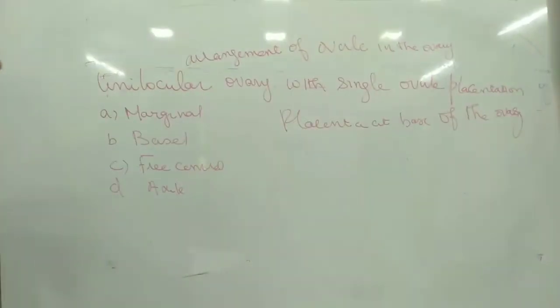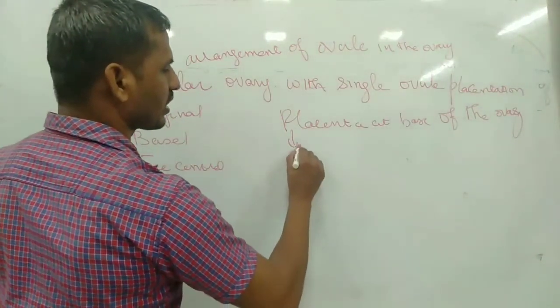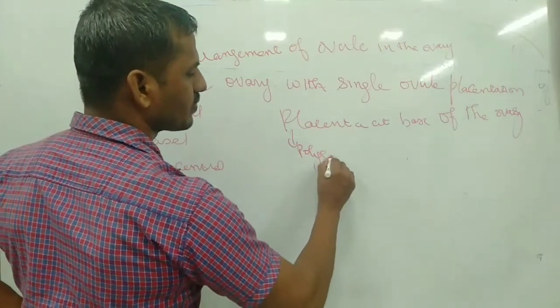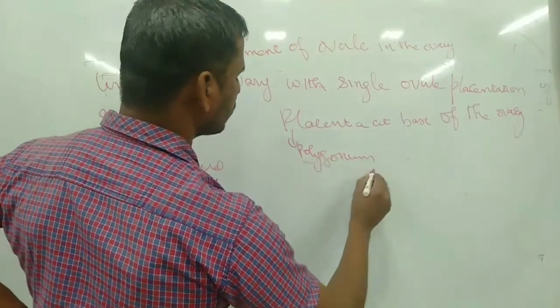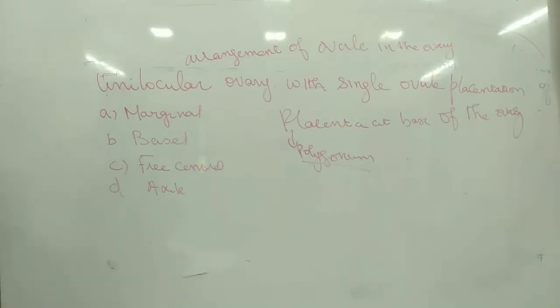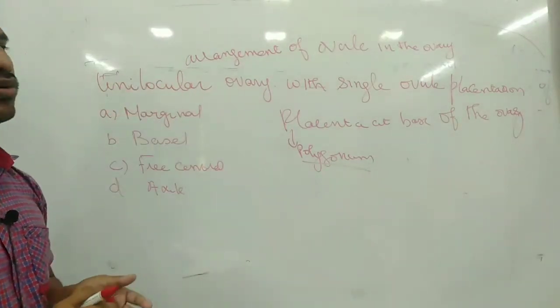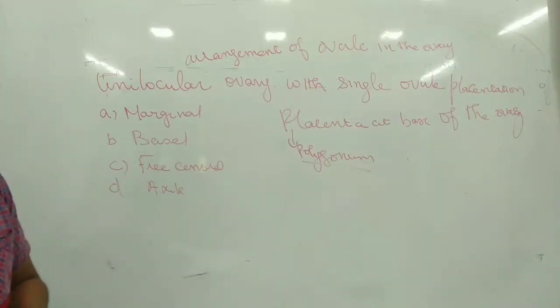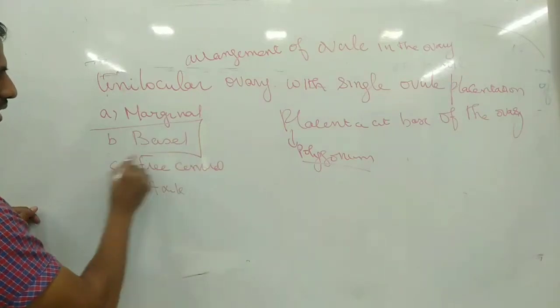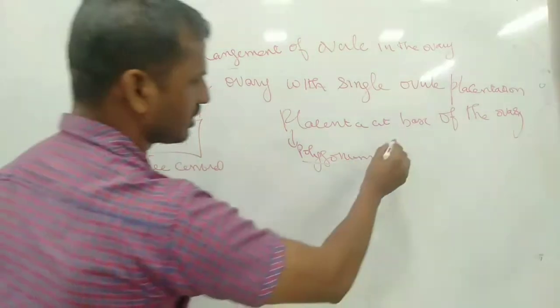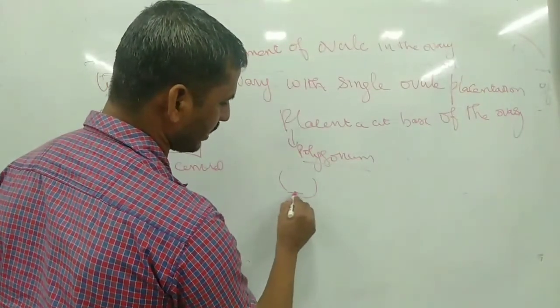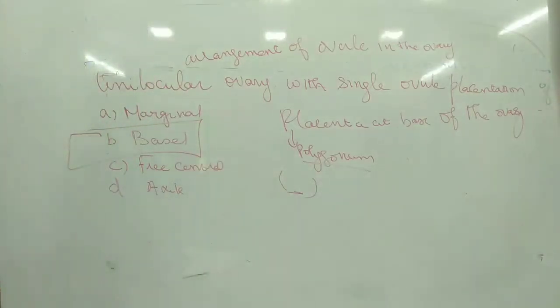This kind of thing occurs in polygonum. So in a unilocular ovary with a single ovule, where the placenta is at the base of the ovary, it is called basal placentation. This is the bottom, the basal region. So placentation means the arrangement of ovules in the ovary.